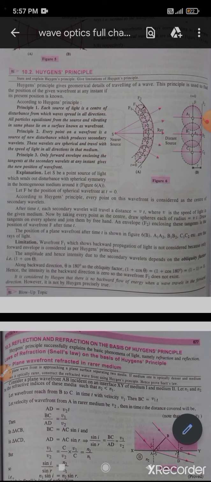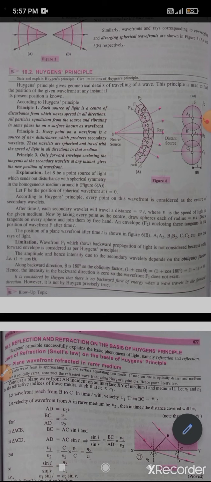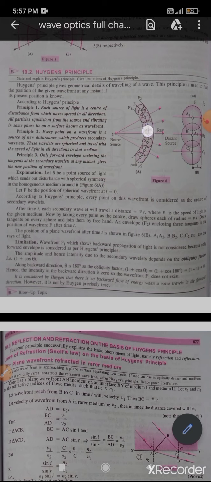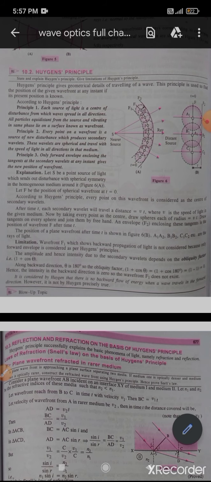So at time t, each secondary wavelet will travel, right? Secondary wavelets means that whatever wavelets come from this source are the primary wavefronts, and when they reach a certain distance, whatever wavelets come from these points are the secondary wavelets.